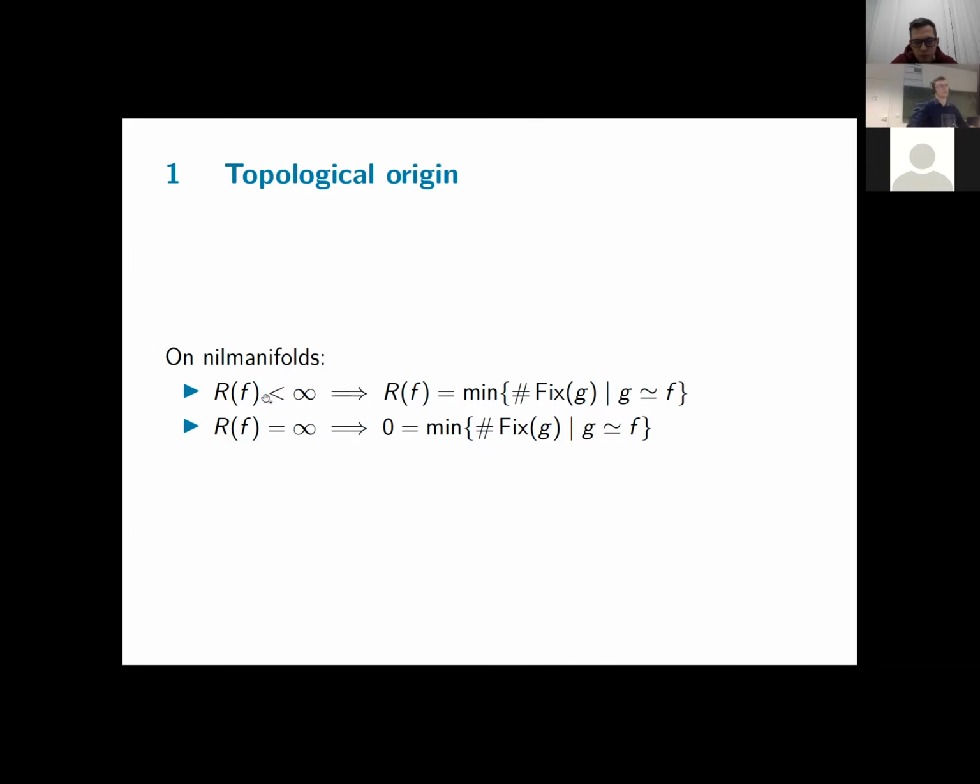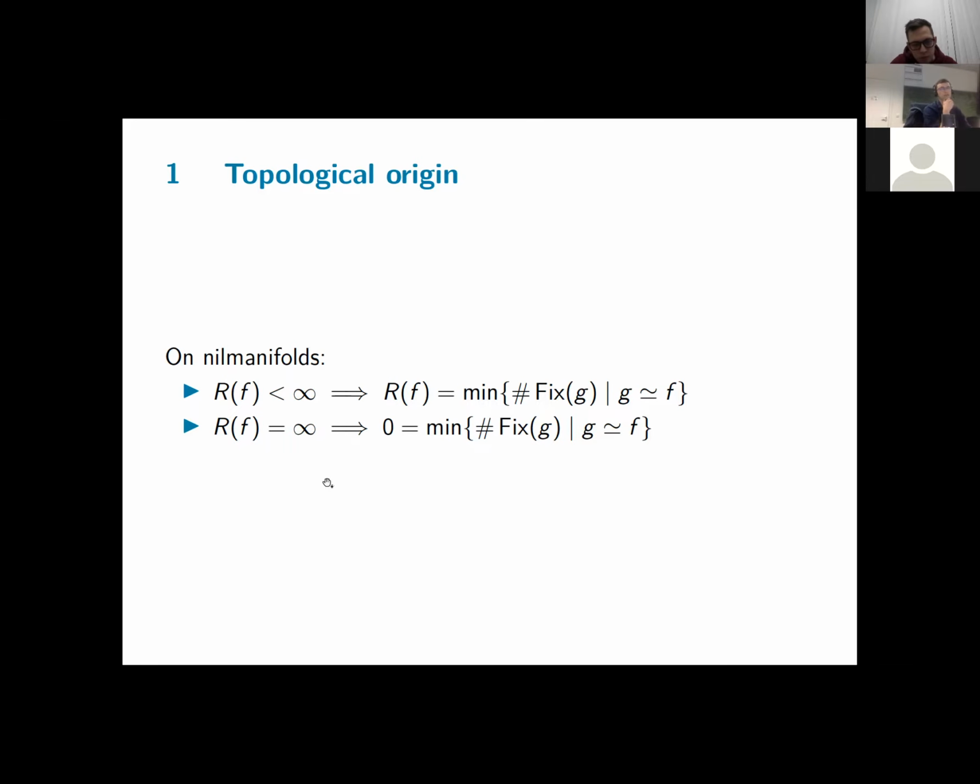If it's infinite, then this minimum is equal to 0. So you can find a map homotopic to f with no fixed points. So on this class of topological spaces, Reidemeister numbers give us complete information about fixed points. And up to homotopy is the best thing we could hope for, because in topology, everything is defined or useful up to continuous deformation. So it should be no surprise that in these lower bounds or expressions there comes some continuous deformation.